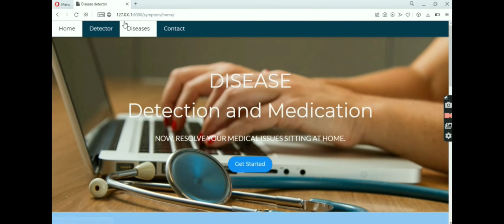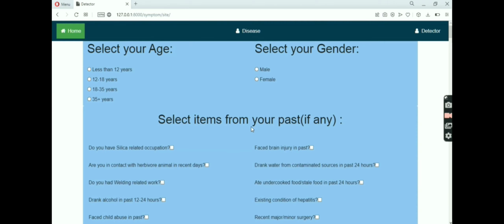This is our home page again. From the home page we can access all our modules including disease detector and contacts. Again I am selecting another disease.